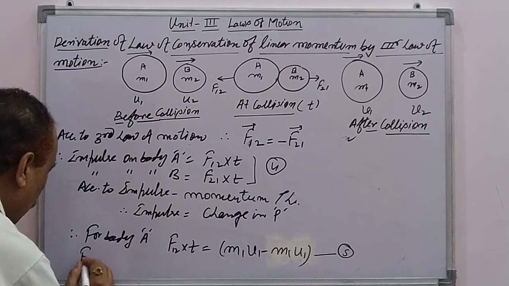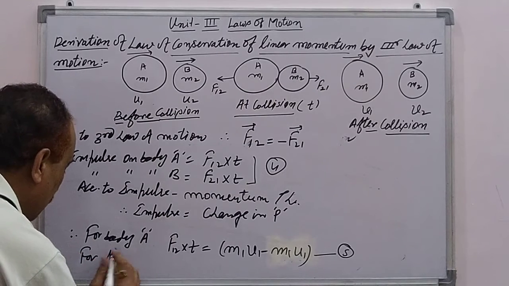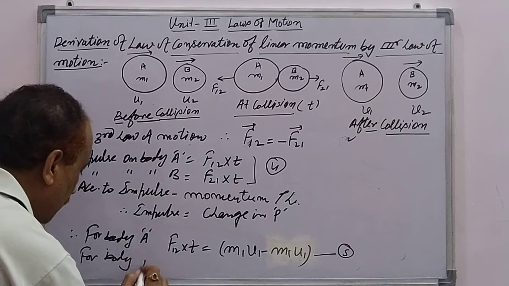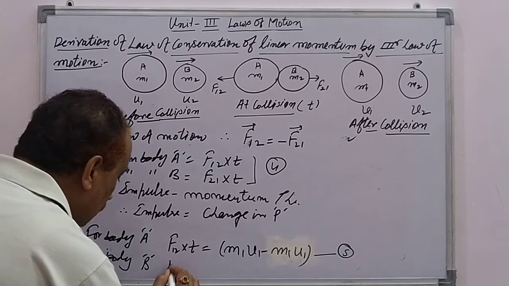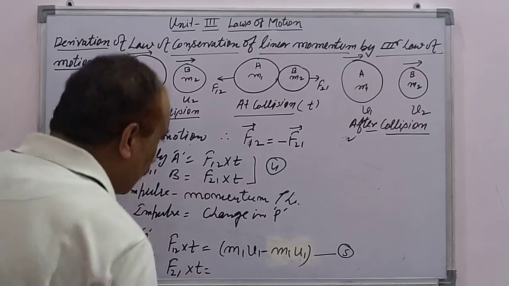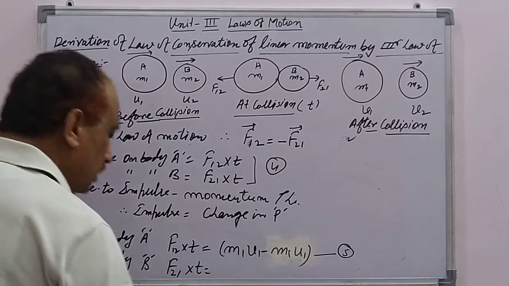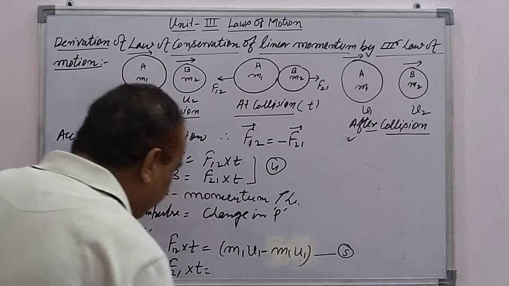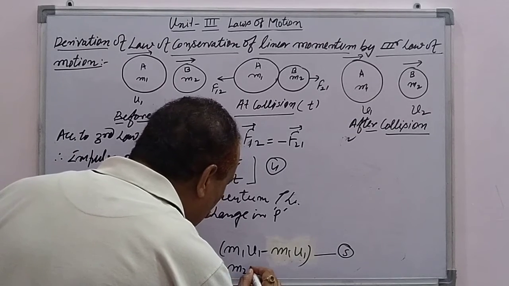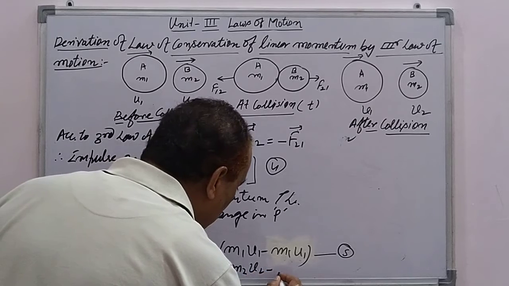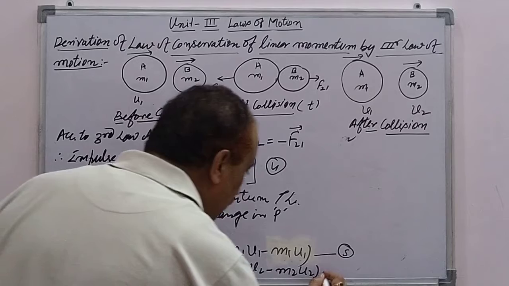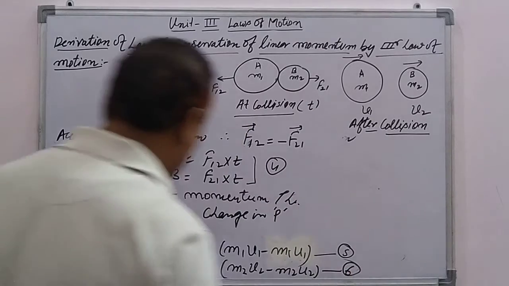Similarly for the body B, the impulse F12 into time from equation number 4 is equal to the change in momentum for the body B, so m2 v2 minus m2 u2. This is equation number 6.